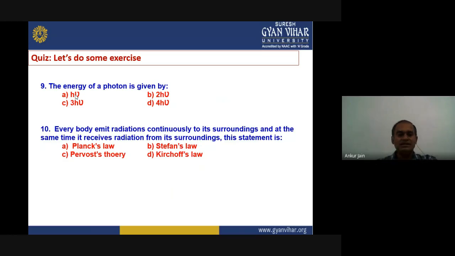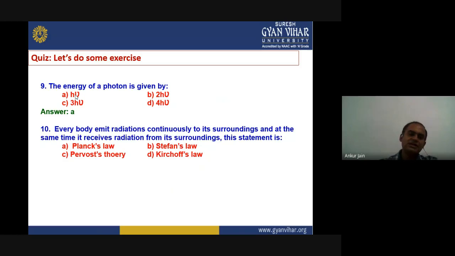The next question is related to Planck's quantum theory, Planck's quantum postulates, and it is asking: the energy of a photon is given by h nu, 2h nu, 3h nu, or 4h nu. So the bundle of energy, which we call quanta or photon, has energy equal to h into nu. h is Planck's constant and nu is the frequency. So the right answer is option A for this question.